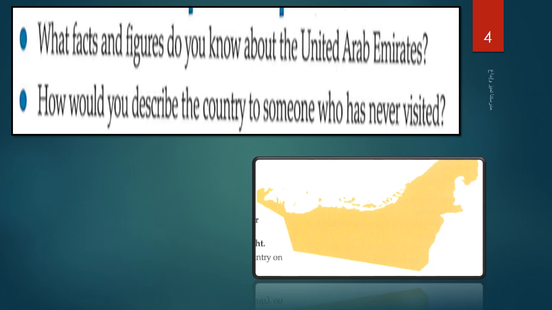Okay, so today we will learn more about the UAE. And if you want to describe your country to someone who has never visited the UAE, what are you going to say to this person to talk about the Emirates? Remember these two questions because I will get the answers at the end of the class if you don't know anything at the moment. So let's go ahead.